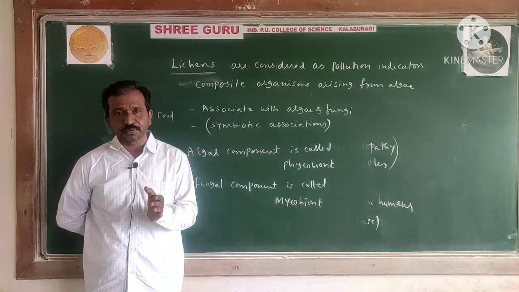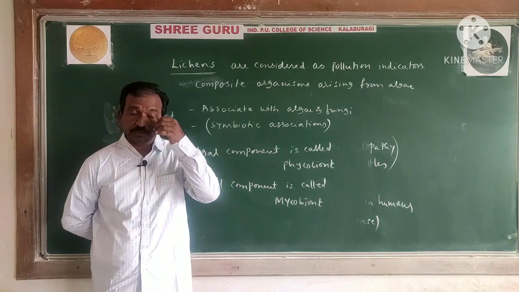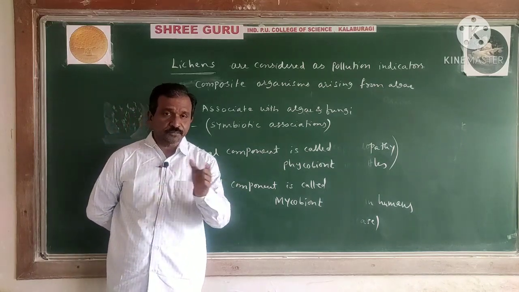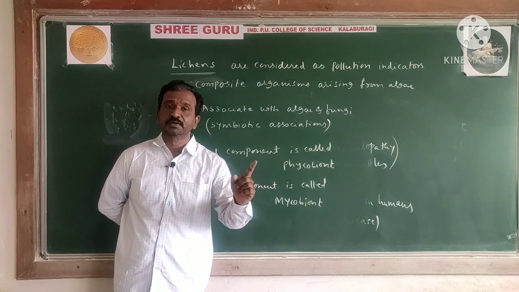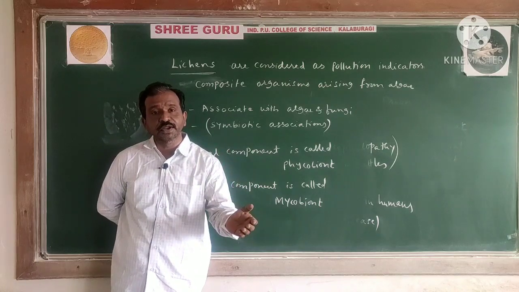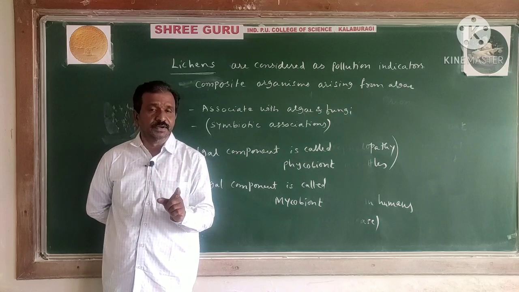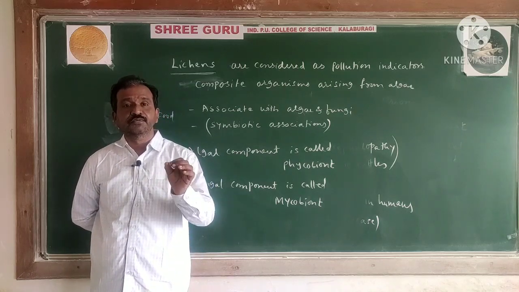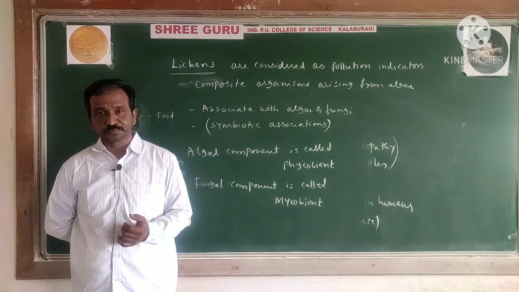Phycomycetes, Ascomycetes, Basidiomycetes, Deuteromycetes. In brief, Phycomycetes is considered algal fungi or the primitive fungi. Ascomycetes, sac fungi. Basidiomycetes, bracket fungi, remember. Deuteromycetes are called fungi imperfect because of the absence of sexual reproduction.